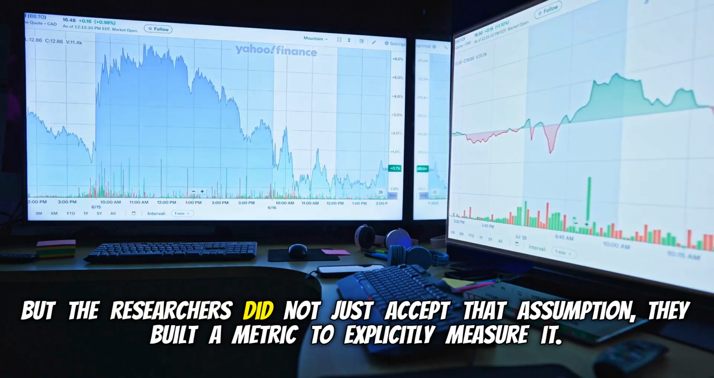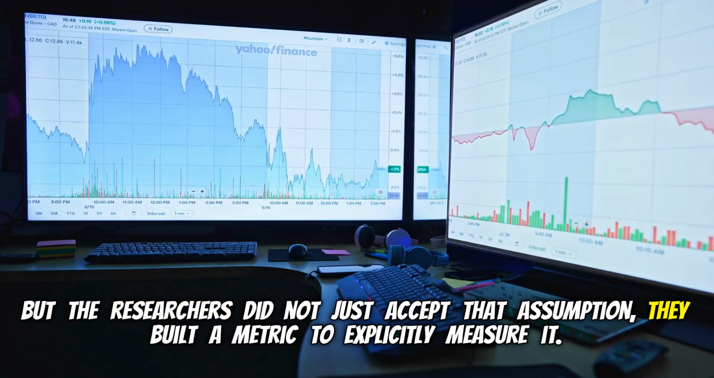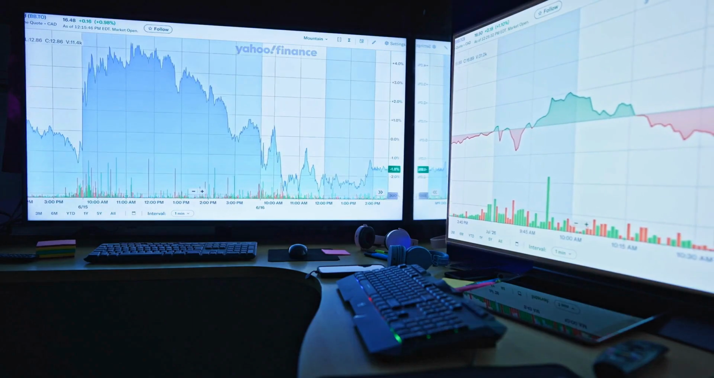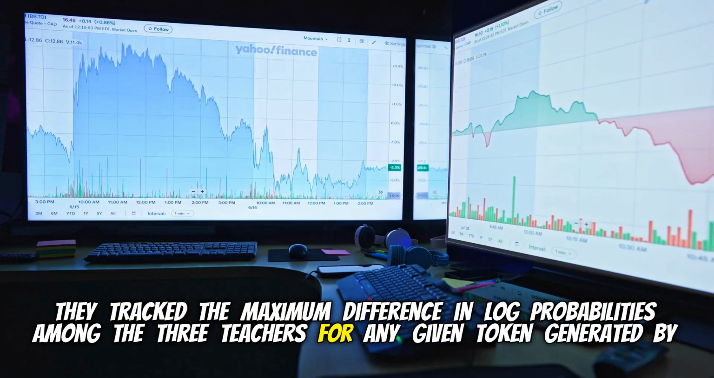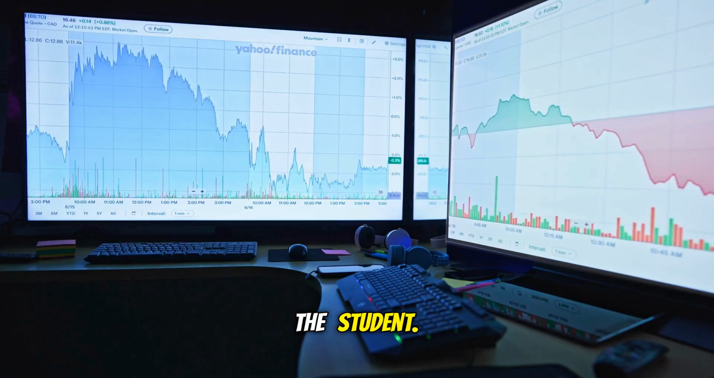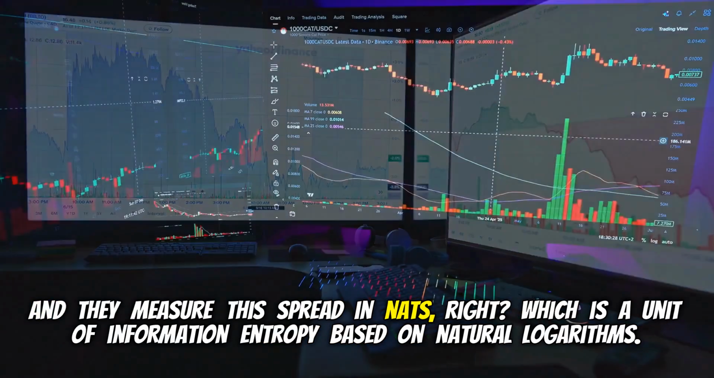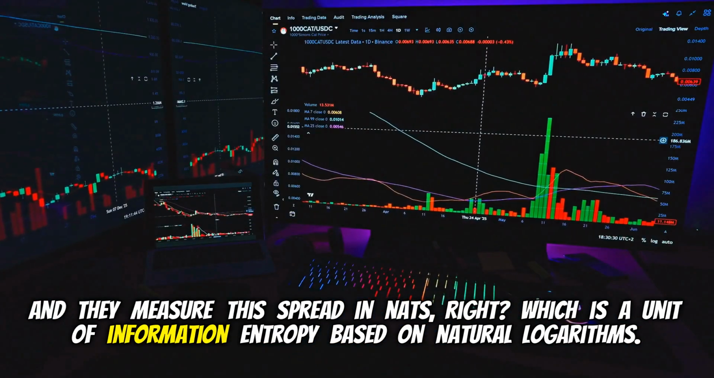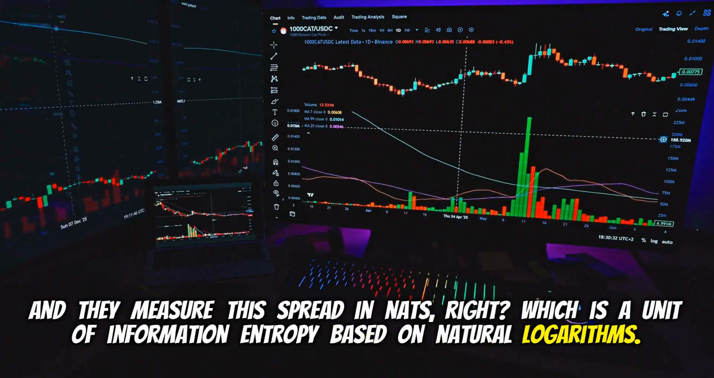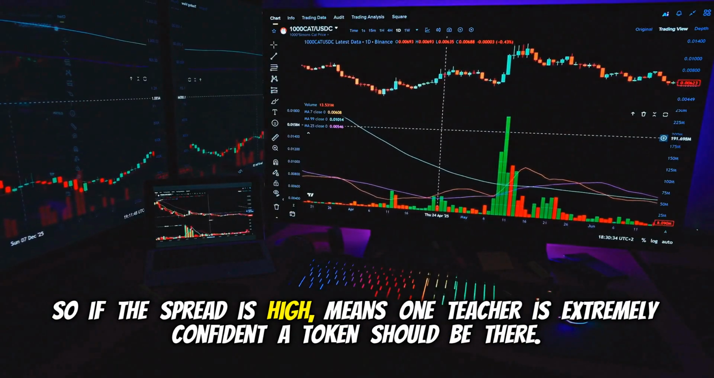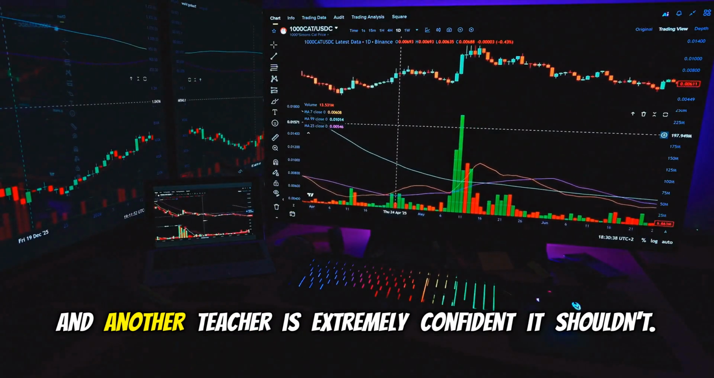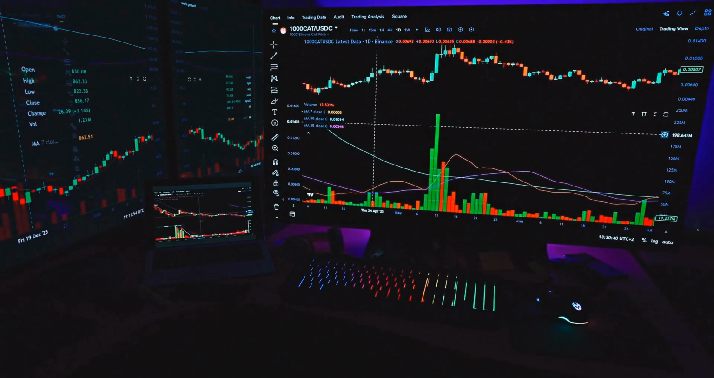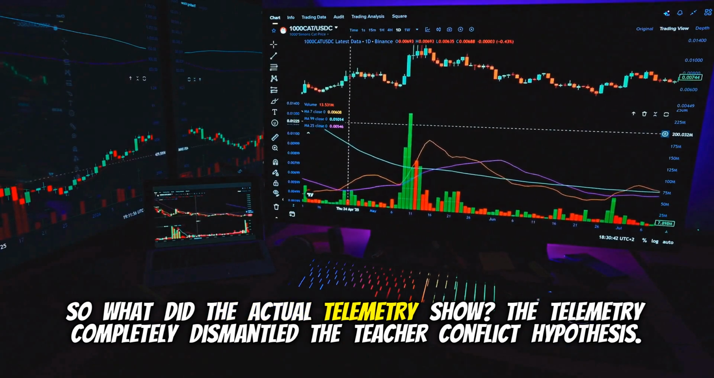But the researchers didn't just accept that assumption, they built a metric to explicitly measure it. Okay. They tracked the maximum difference in log probabilities among the 3 teachers for any given token generated by the student. And they measured this spread in nats, right? Yeah. Which is a unit of information entropy based on natural logarithms. So if the spread is high, it means one teacher is extremely confident a token should be there, and another teacher is extremely confident it shouldn't. Right. So what did the actual telemetry show?